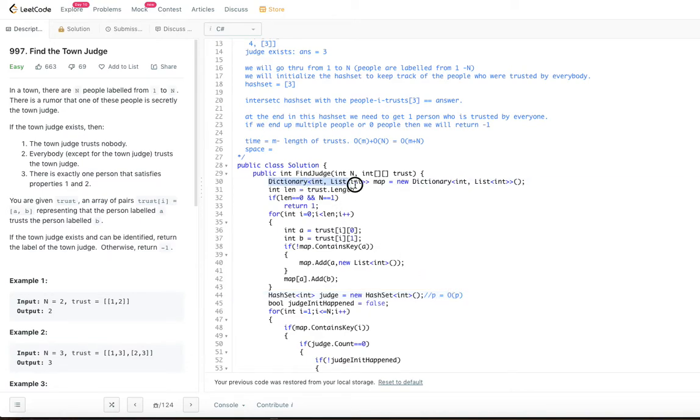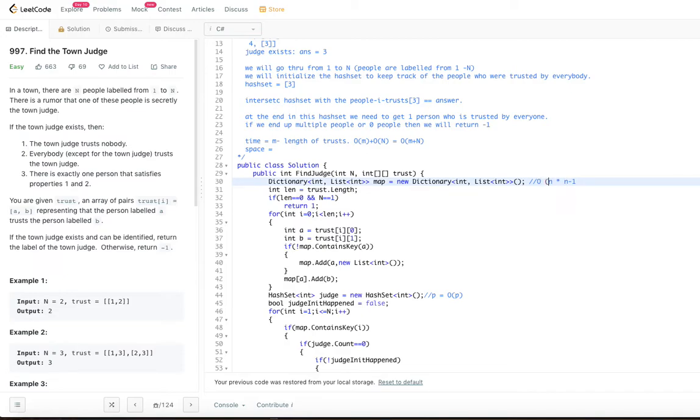And we are using the dictionary, the map. The map will have n elements in it. Of course, if there is one judge, there will be n minus 1. Since we are only subtracting 1, we can just say n entries in the map, and each person could trust n minus 1 people. That means order of n into n minus 1. This is the worst case problem, not the best case.